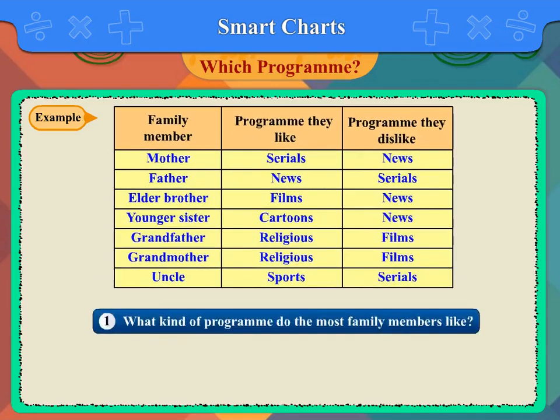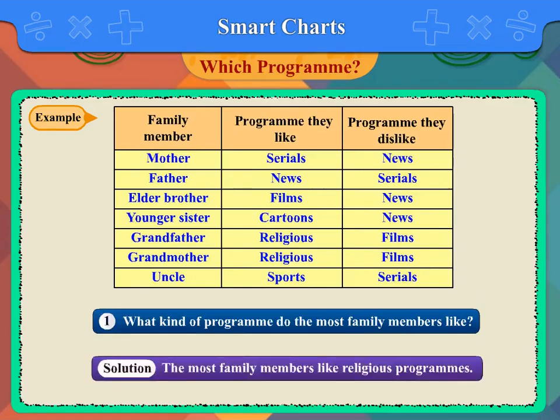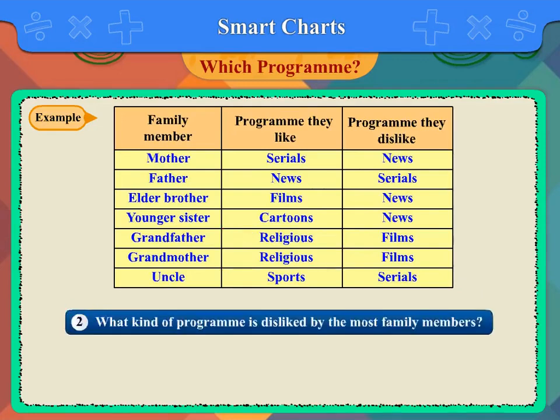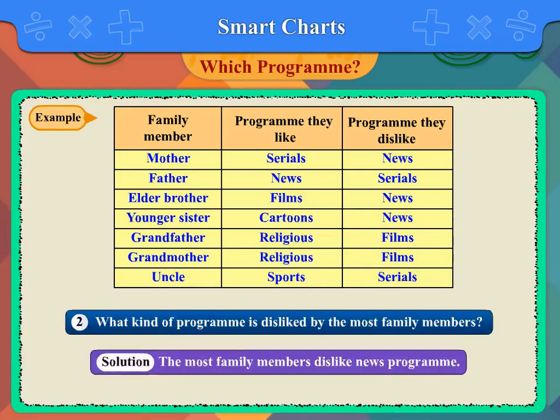Question 1. What kind of program do the most family members like? Solution. The most family members like religious programs. Question 2. What kind of program is disliked by the most family members? Solution. The most family members dislike news program.